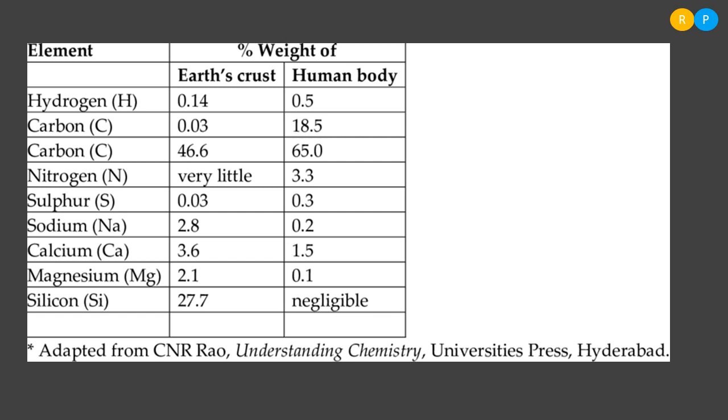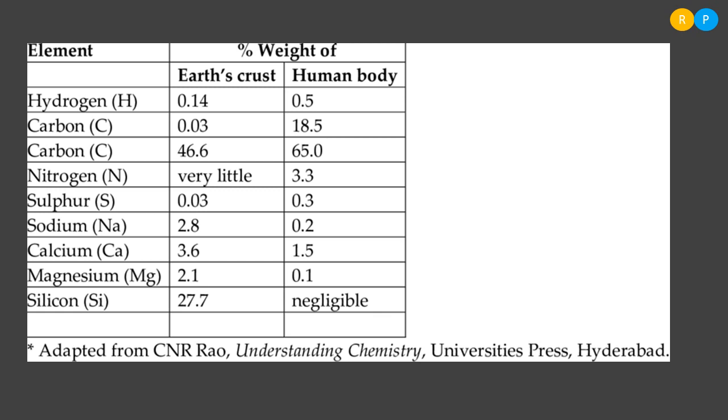So where do we find the oxygen? Oxygen is present in water. A major percentage of our body consists of water, right? Oxygen is present in water as well as in carbohydrates. So the percentage of oxygen is more in the living organisms than earth crust.